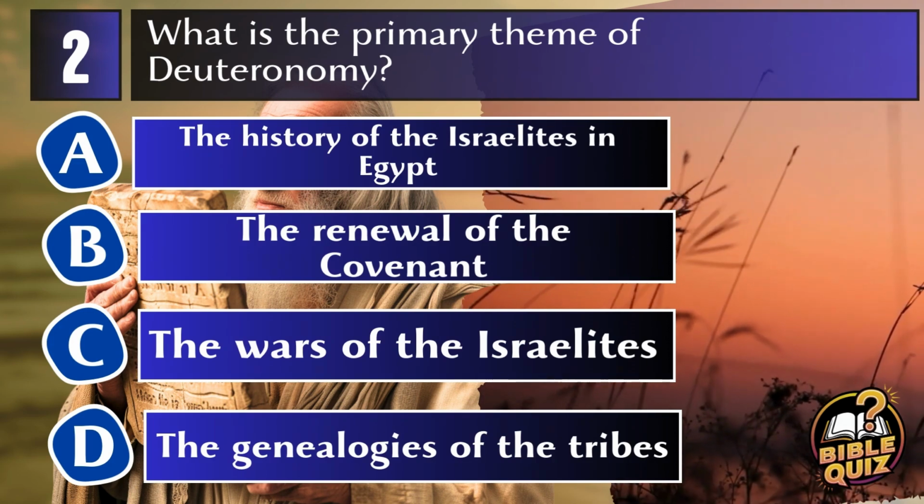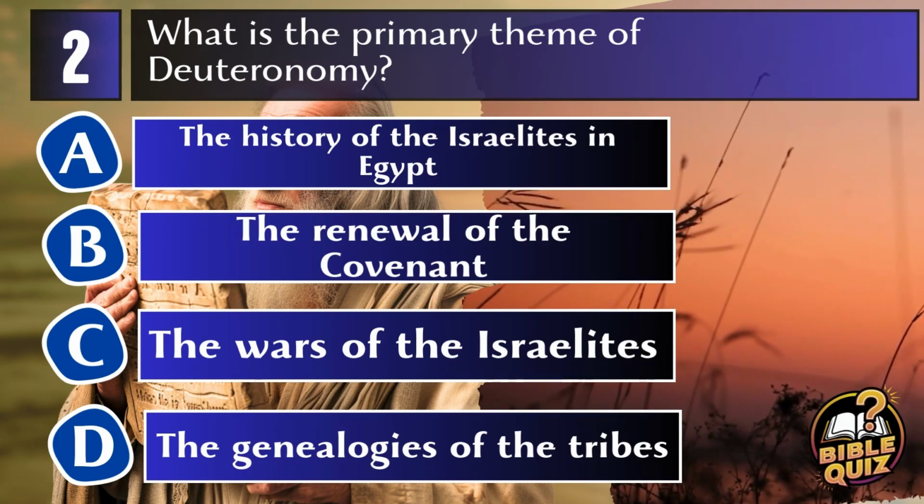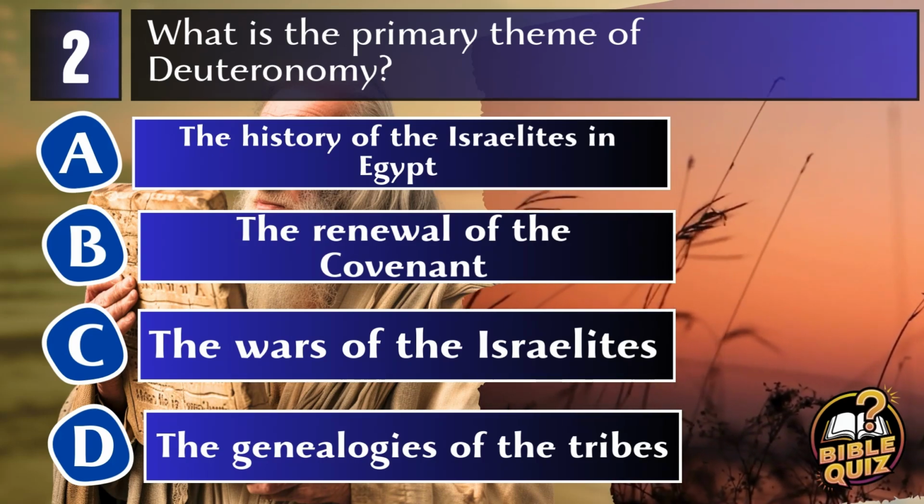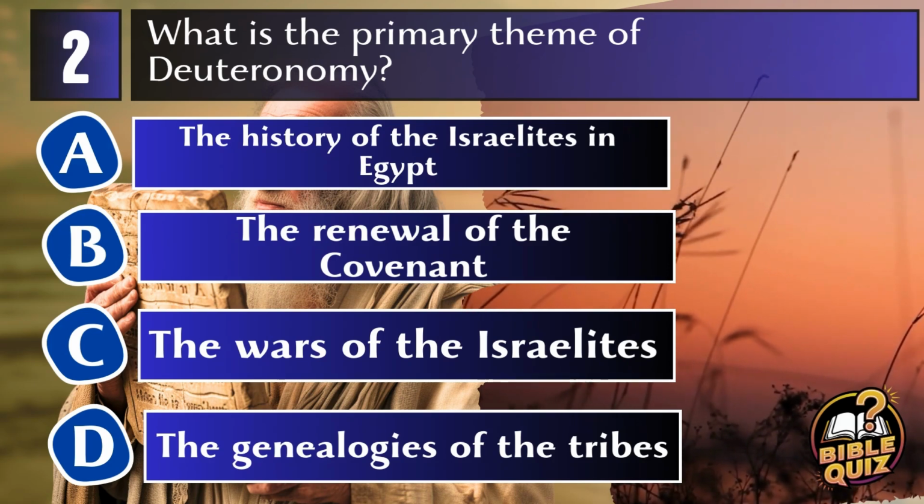A. The history of the Israelites in Egypt. B. The renewal of the covenant. C. The wars of the Israelites. D. The genealogies of the tribes.